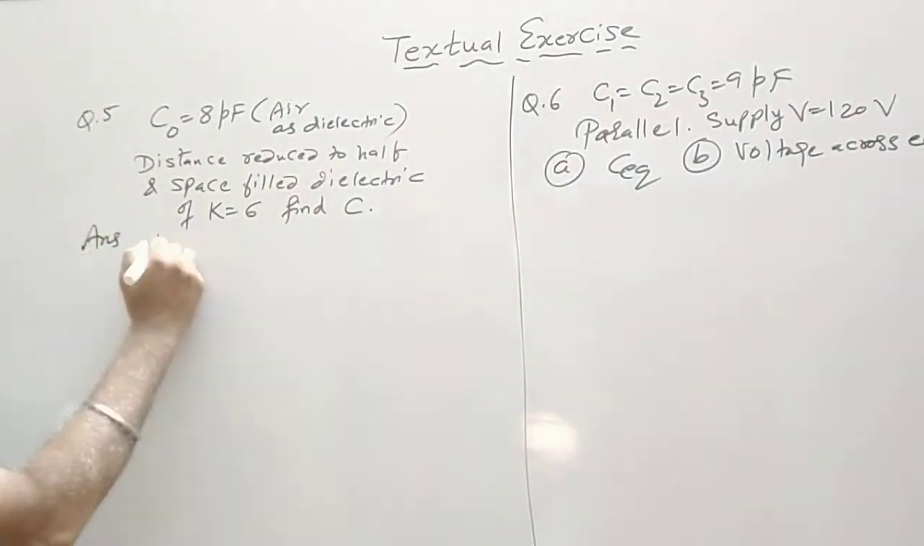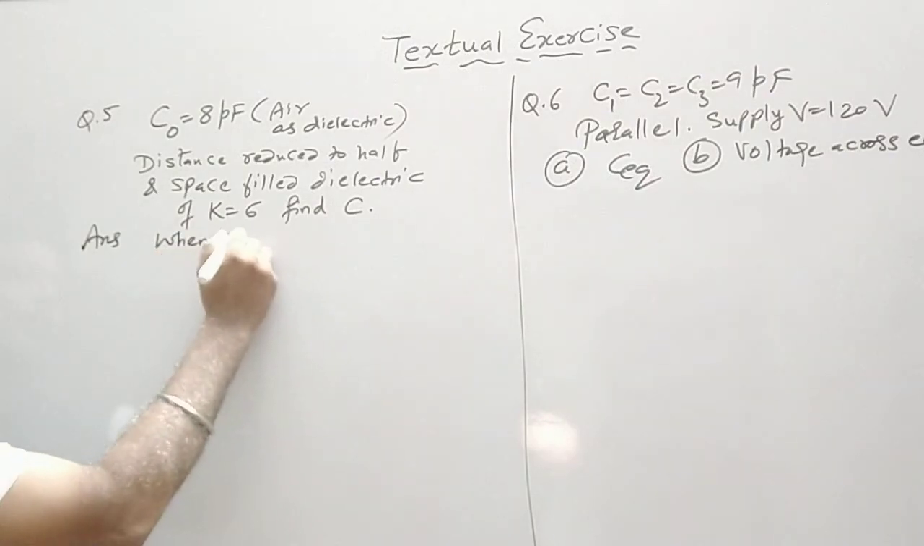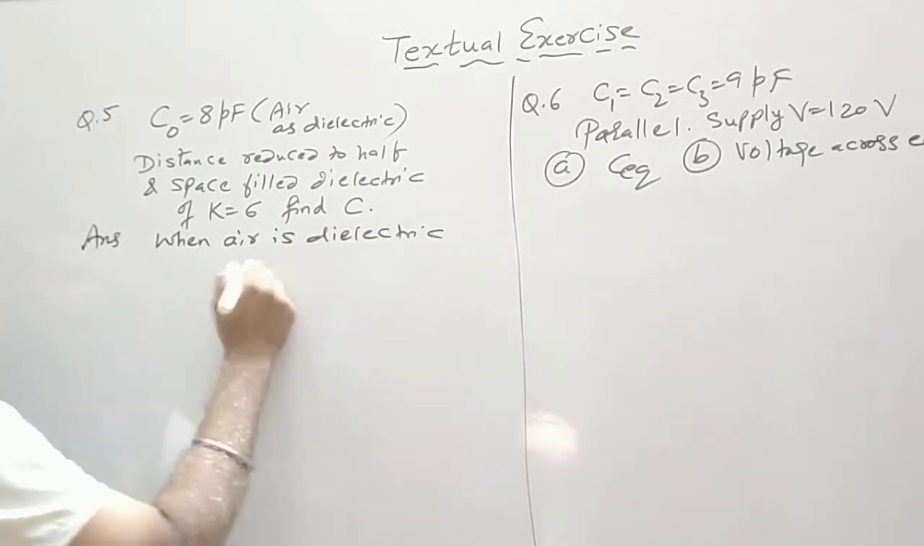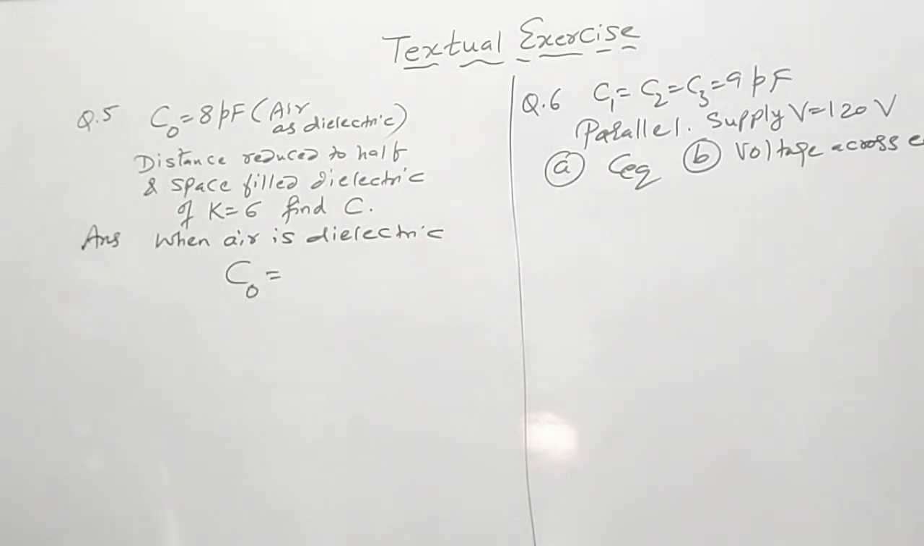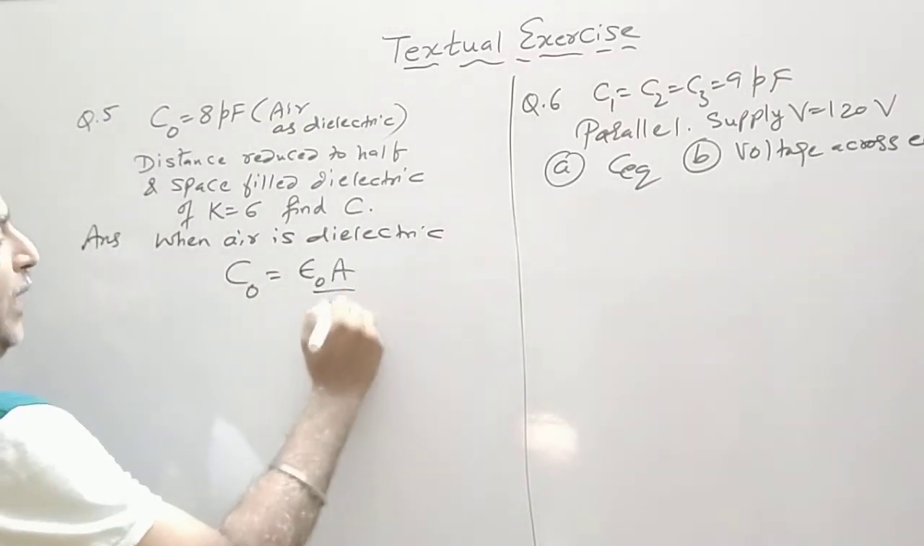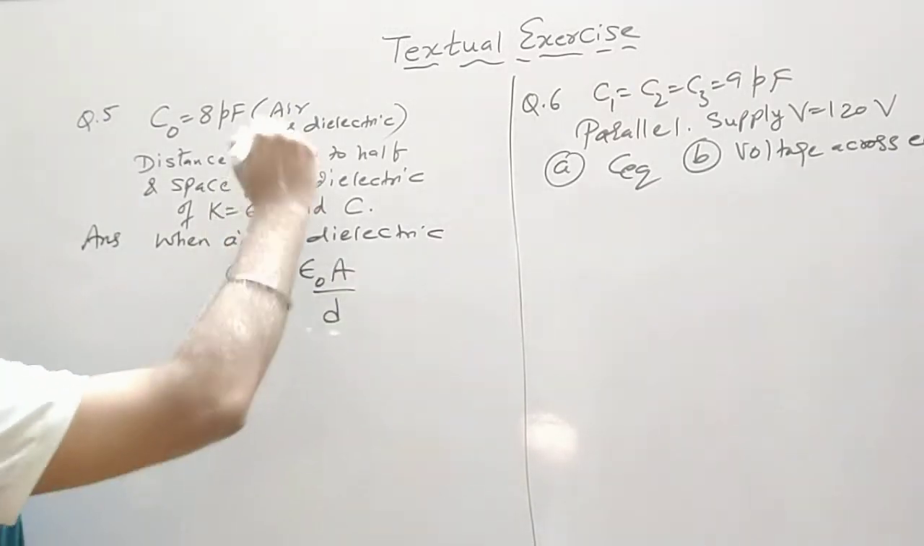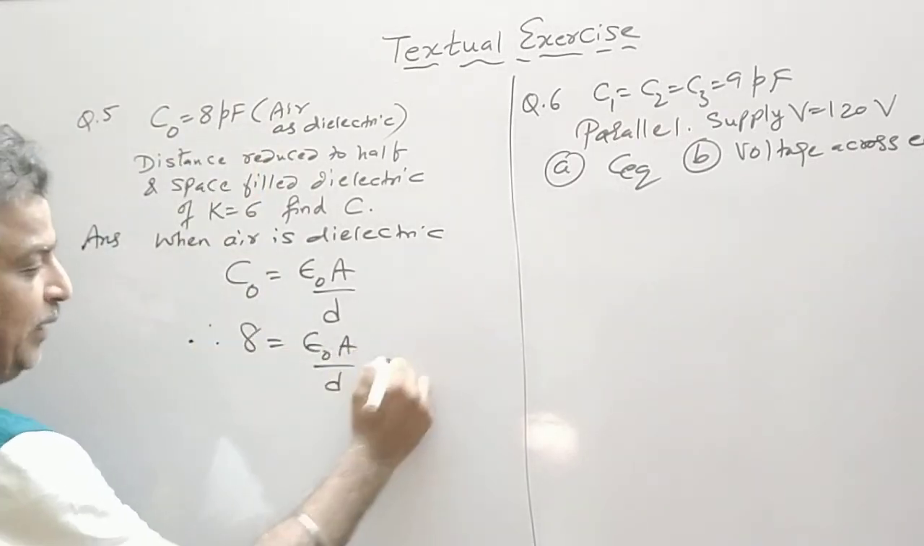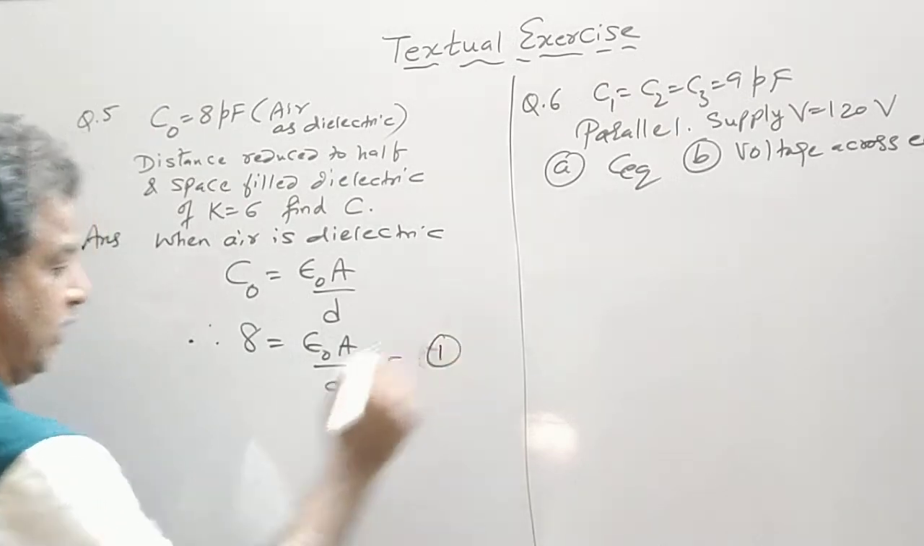Clearly, when air is the dielectric, we know that the formula is epsilon naught A by D. Therefore, 8 picofarad is equal to epsilon naught A by D. That is equation number 1.